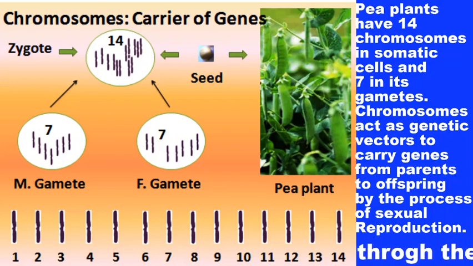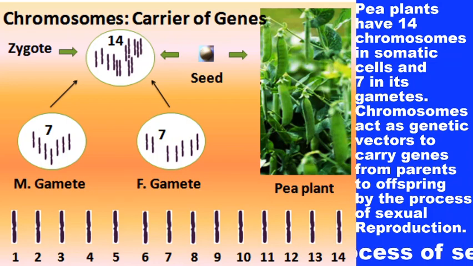If there is Pisum sativum, the seed of Pisum sativum contains a genome that has the biochemical and genetic potential to produce new Pisum sativum plants, and that plant will produce several seeds.